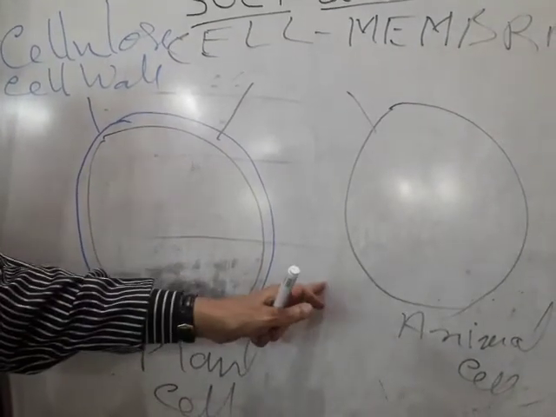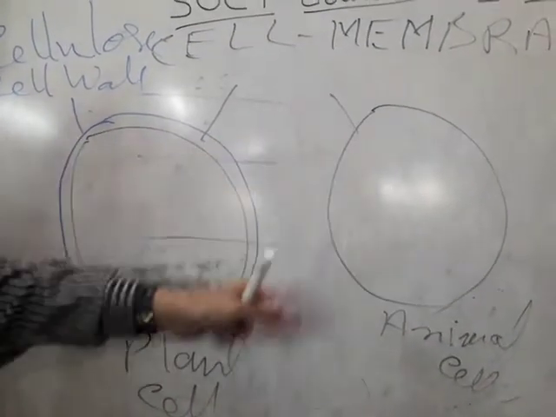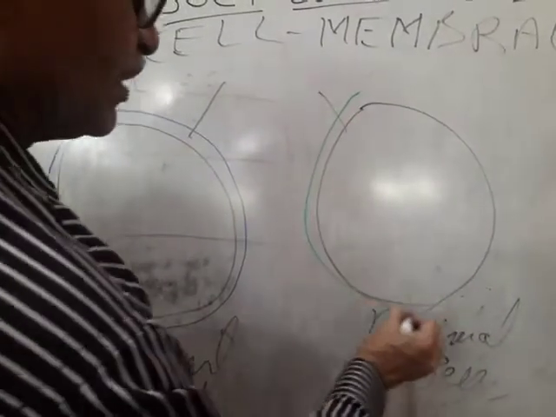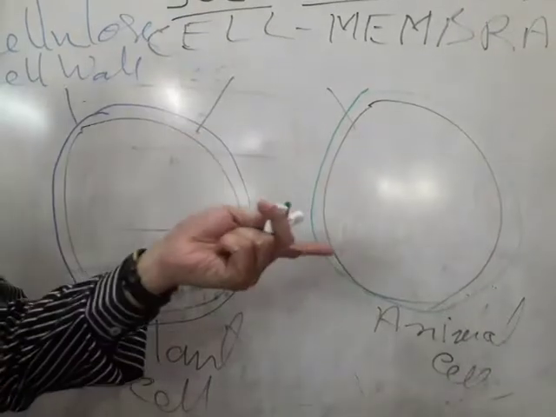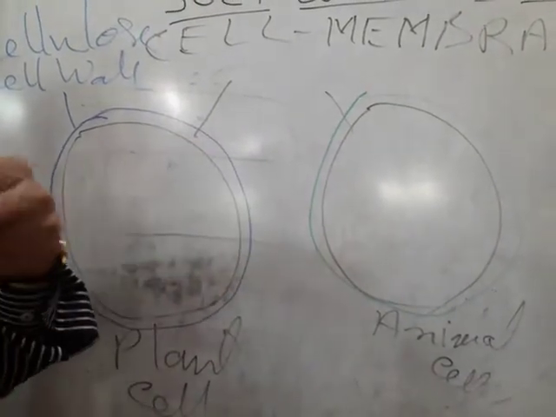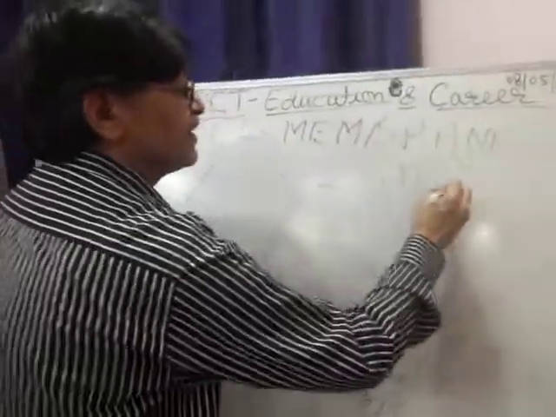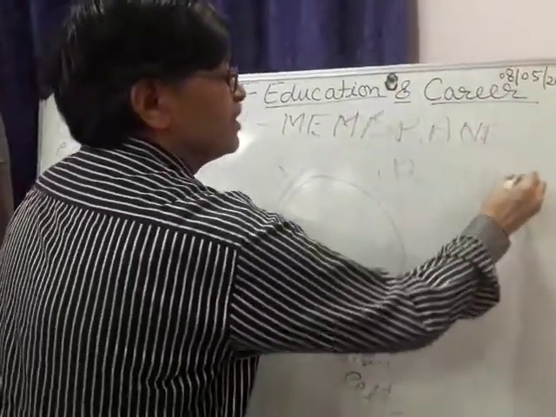But in very few books it has been mentioned that in animal cells also, around this cell membrane we have an extra covering. Of course it is not made up of cellulose, but it is made up of many other chemicals, and the name is different in different animal cells.